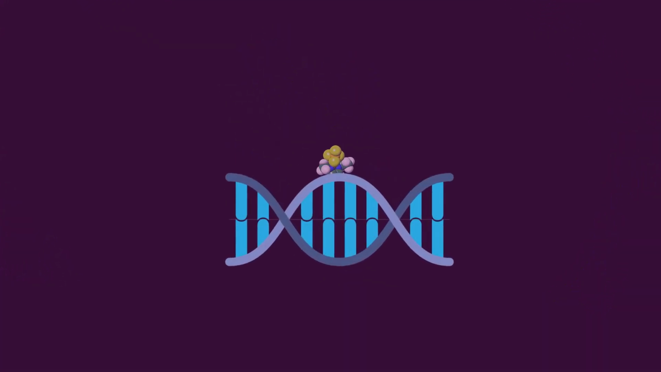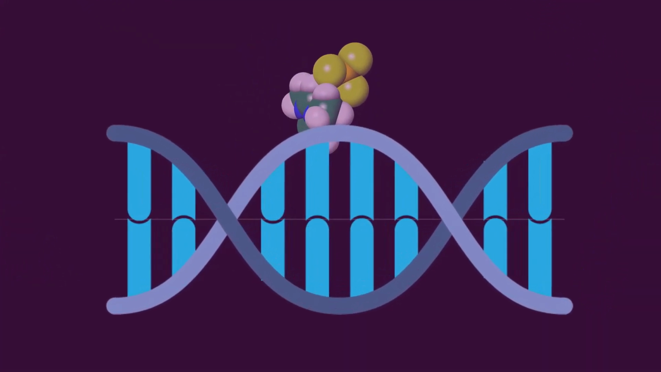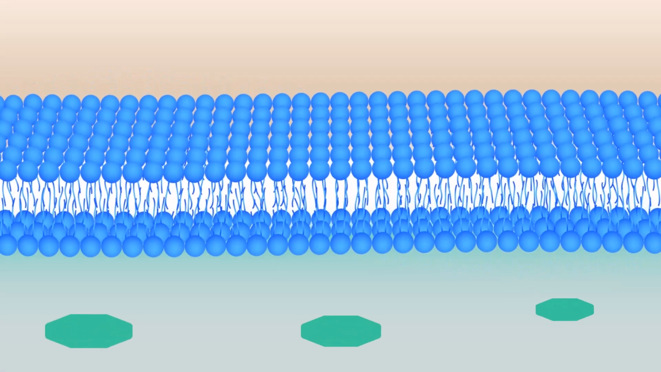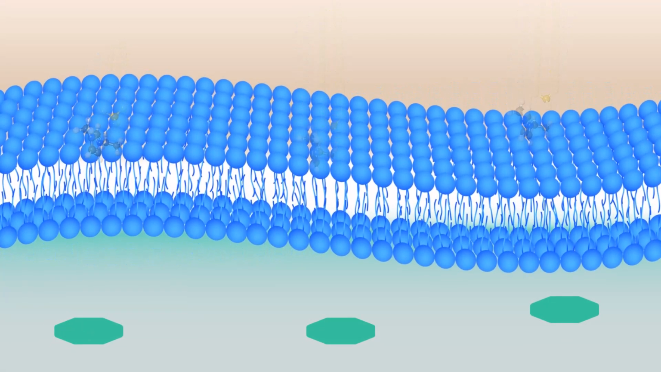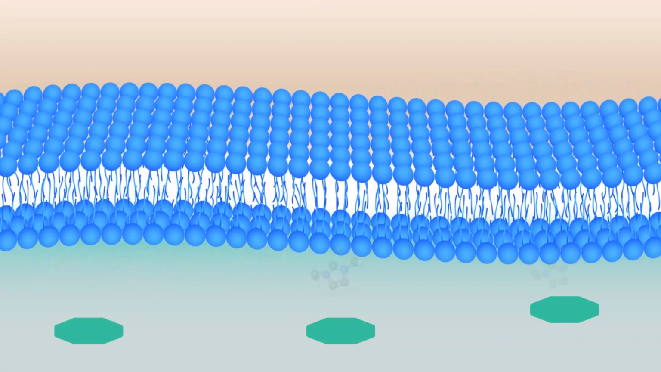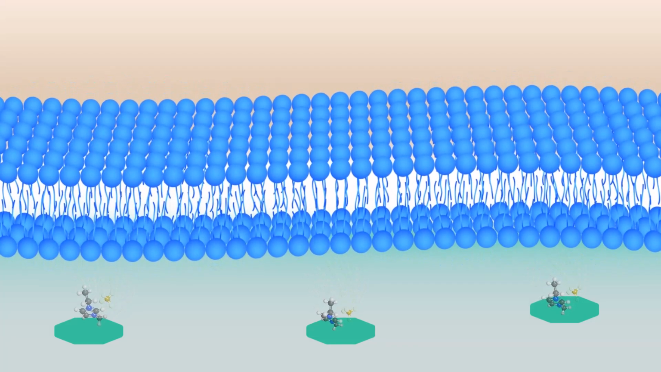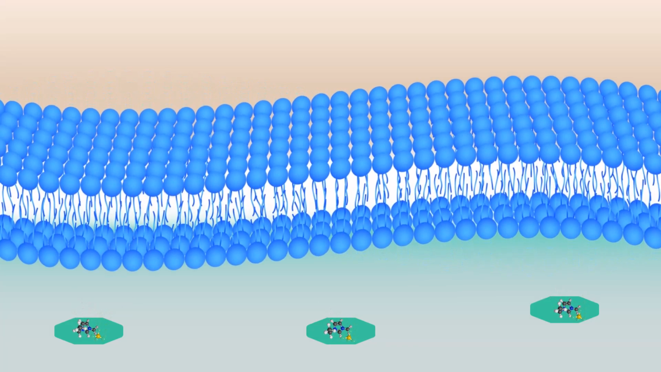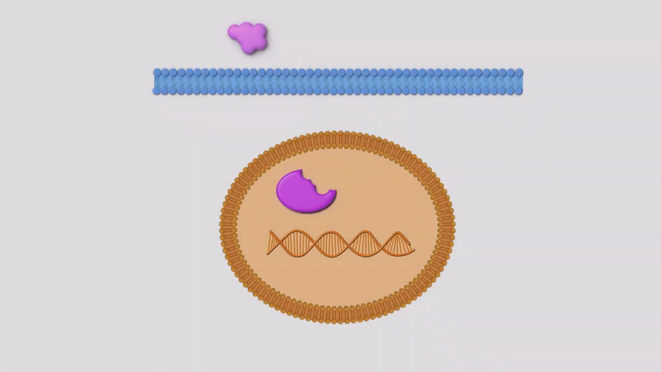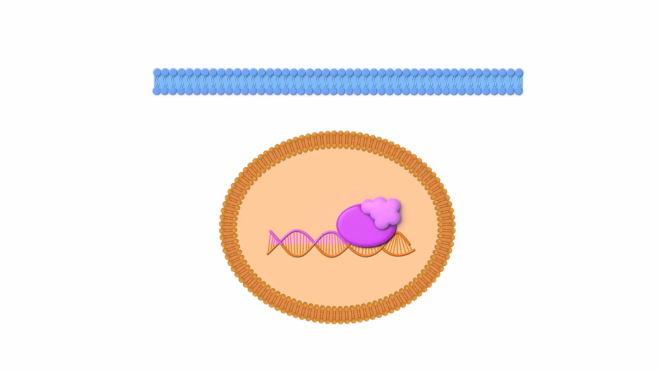Once in the nucleus, it binds to a specific regulatory region of the DNA and promotes gene expression. Hydrophobic signaling molecules typically diffuse across the plasma membrane and interact with intracellular receptors located in the cytoplasm. Many of these intracellular receptors are transcription factors that interact with DNA in the nucleus and regulate gene expression.